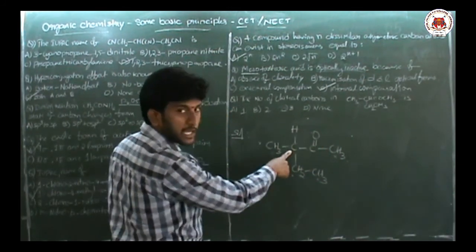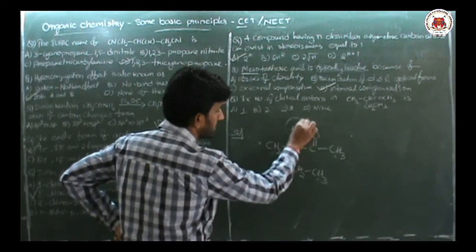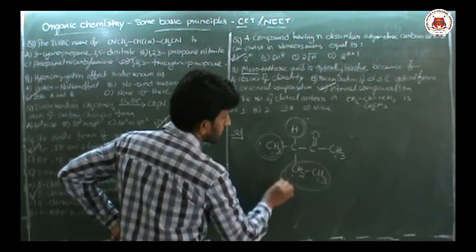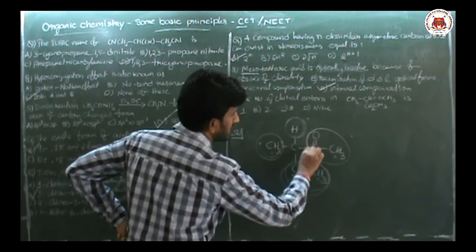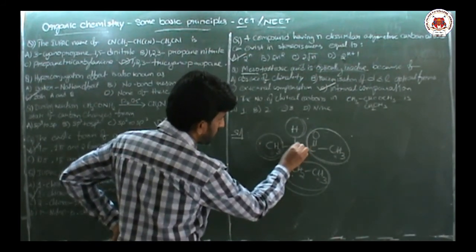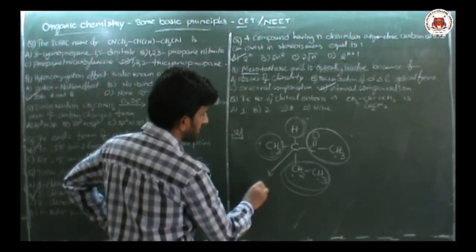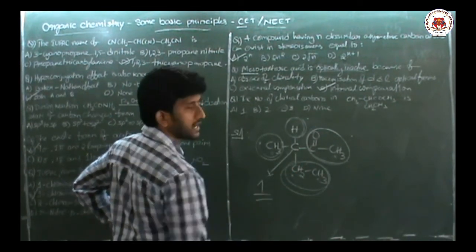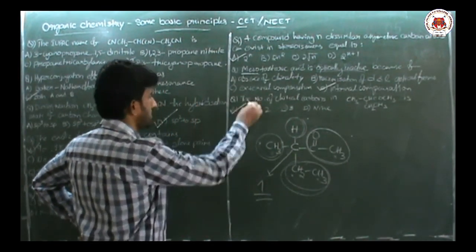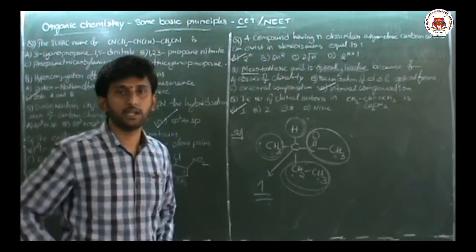But observe this carbon: it contains one hydrogen, one methyl group, one ethyl group, and one ketone type of group. That means this carbon is surrounded by 4 different groups. So how many chiral carbons are there? Only one chiral carbon is there in this compound. So the answer is only 1. Okay? So thank you for now. We'll continue in the next class.